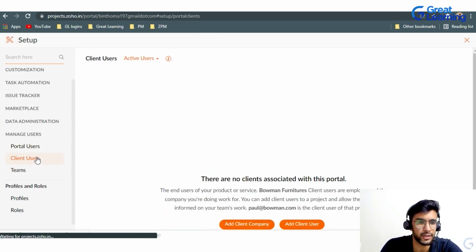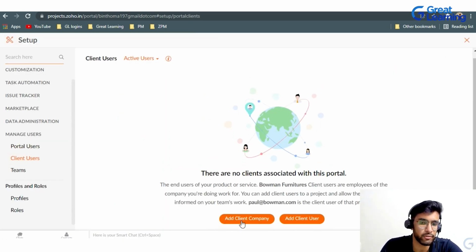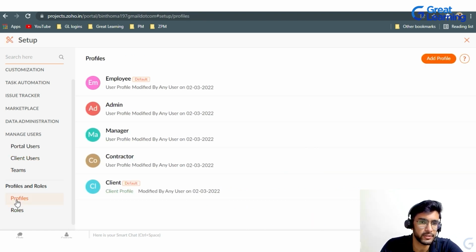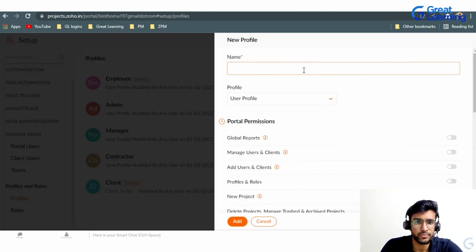Now, if you want to use client users, you will have to add a client company, then you have to add a client user ID, and then provide the role. Now coming to the roles or the profile. These are the default profiles that are provided by Zoho.